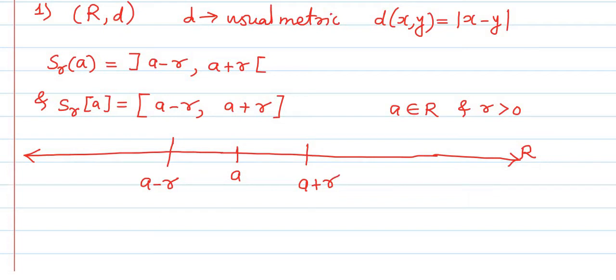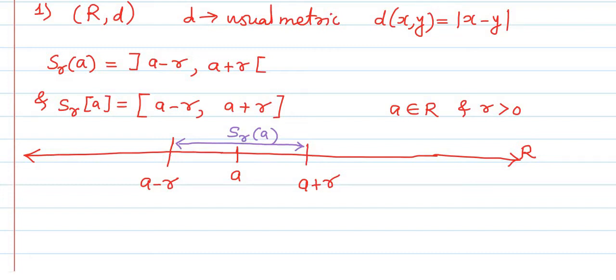Then by the open sphere SR of A, we have the set of all those points which belong to X. Here capital X means the set of real numbers, meaning the set of all those points which are real numbers and whose distance from the fixed point A is less than R, and that will definitely be this set. Okay, it is a set of all real numbers which lie between A minus R and A plus R, excluding both endpoints A minus R and A plus R. None of these is a member of this open sphere SR of A. Okay, like such we have the open sphere SR of A.